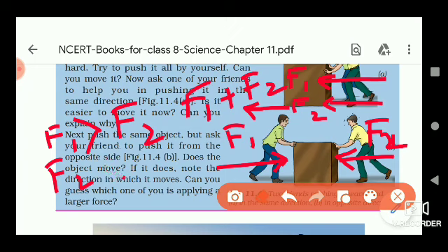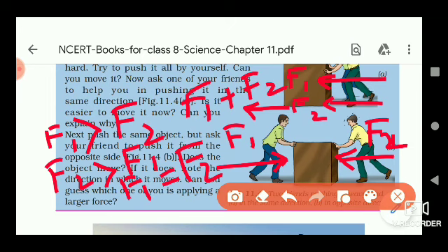If F2 is greater than F1, then the object will move in the left hand side direction. And when F1 is equal to F2, then the object will remain stationary. So these are the criteria for the movement or non-movement of the object.